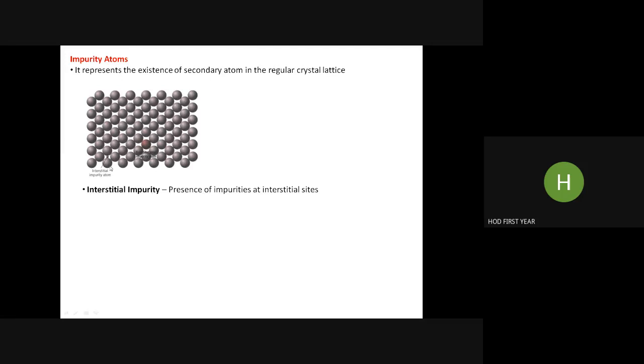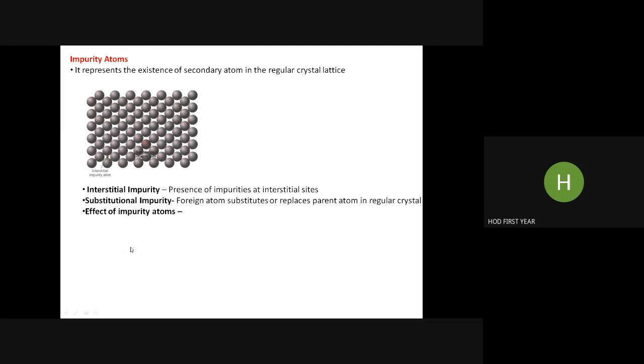Interstitial impurity: you could also see the presence of impurities at interstitial sites. Here you will find a small interstitial impurity present in between. It is accommodated. This is the doping case. Then substitution: a foreign atom substitutes or replaces the parent atom in the regular crystal. We can replace an atom from the host crystal structure, or we can insert an atom in between. That is called interstitial.